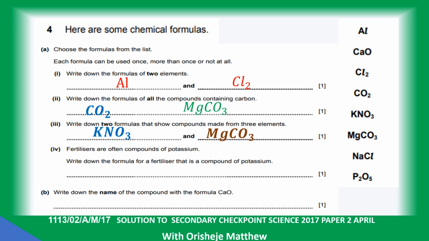Write down the formula of a fertilizer that is a compound of potassium nitrate. Write down the name of a compound with the formula CaO, calcium oxide.